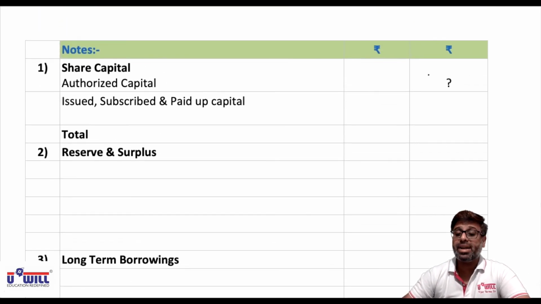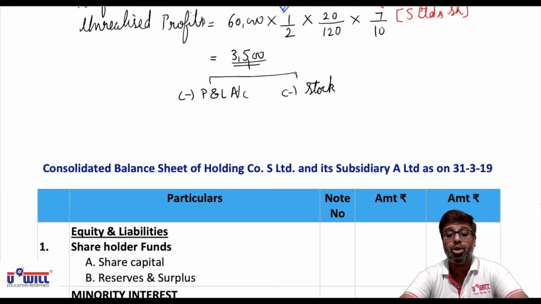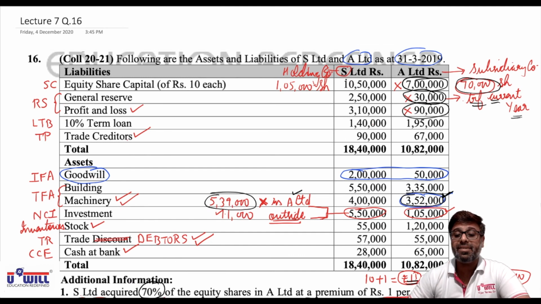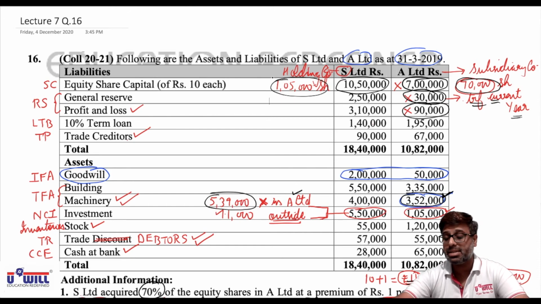So first note, share capital, question mark and double underline. It is never given in the questions. Now, issued, subscribed and paid up capital. We'll write only of holding company. So you all can see 10,50,000 is the share capital amount and 1,05,000 shares are there.